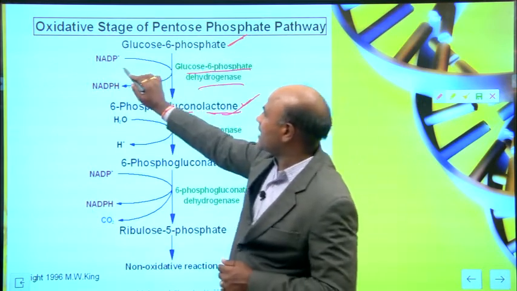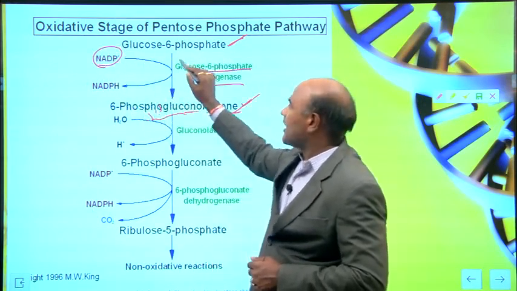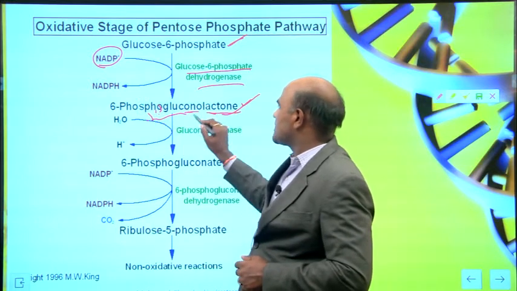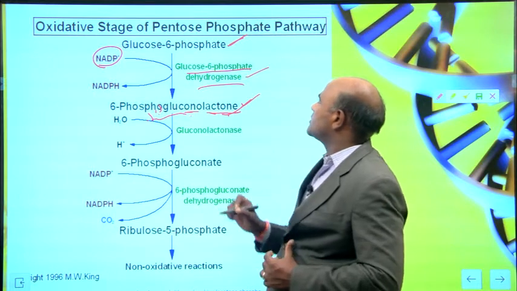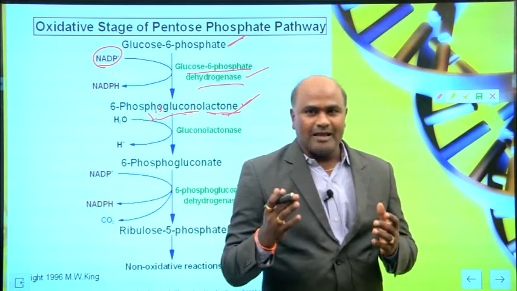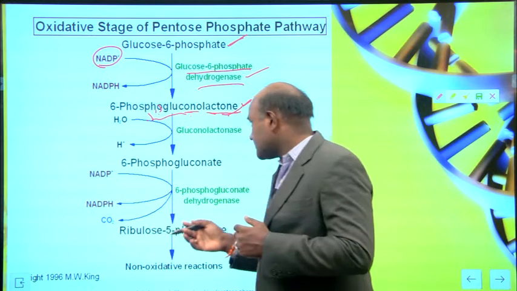Glucose 6-phosphate reacts with NADP plus and produces 6-phosphogluconolactone; glucose 6-phosphate dehydrogenase is the enzyme involved here.